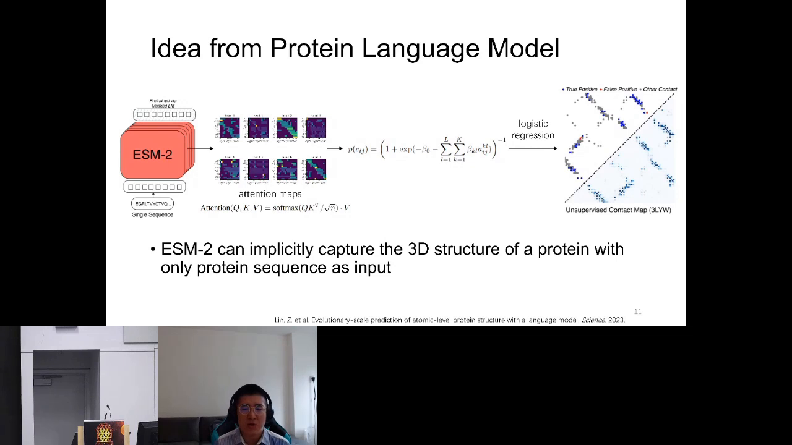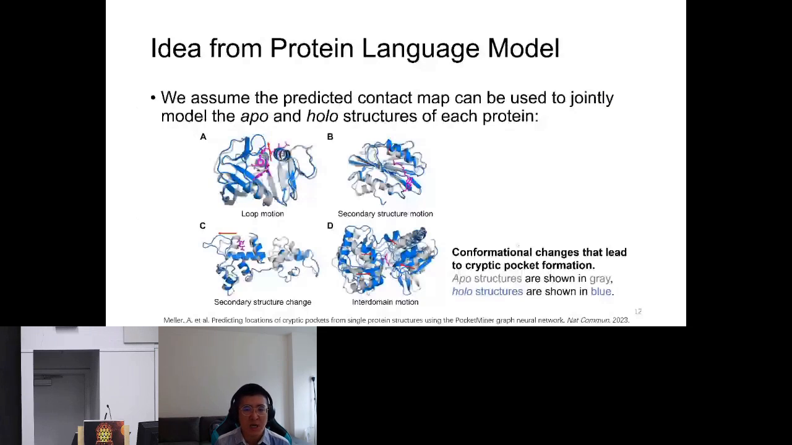We further assume the predicted contact map can be used to jointly model the apo and holo structures of each protein. As shown in these figures, the conformational change between the apo structures in gray and the holo structures in blue that lead to cryptic pocket formation does not significantly break the folding pattern of a protein.